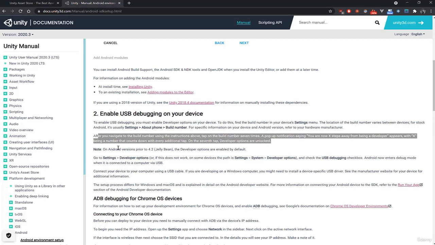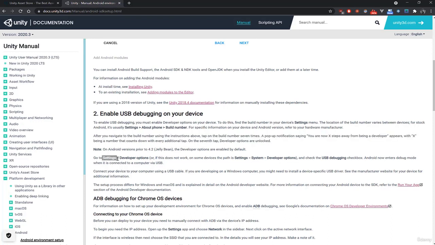And once you are in developer mode, you go to settings, developer options, and there you'll have access to a whole bunch of parameters, including the USB debugging. You have to check this box to be able to test your game on your phone. You'll need to connect your phone to Unity, and when you compile the game on Unity, it will automatically be installed on your phone if you have USB debugging enabled.